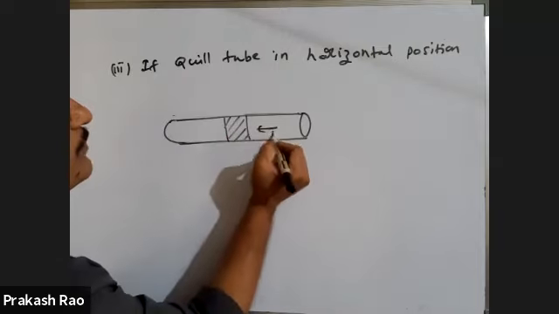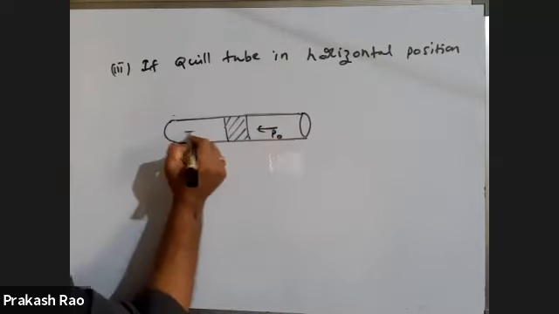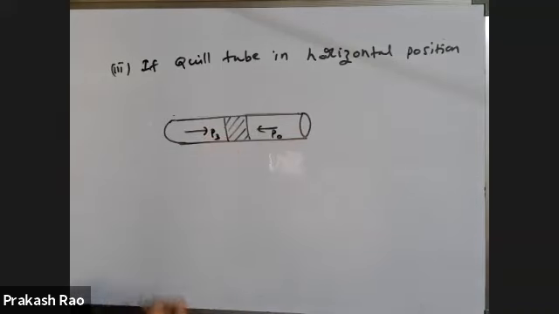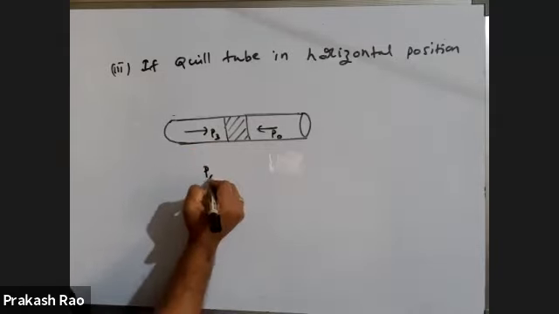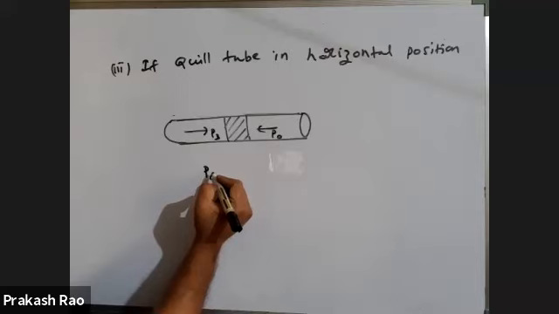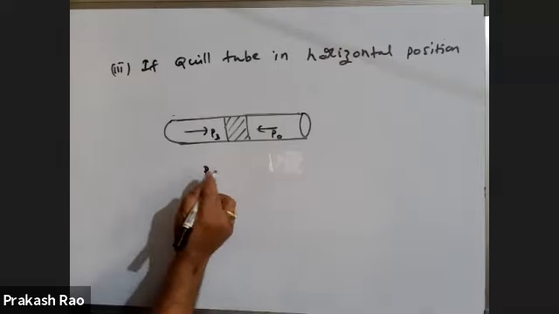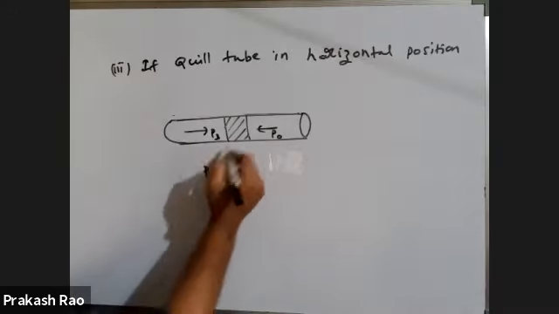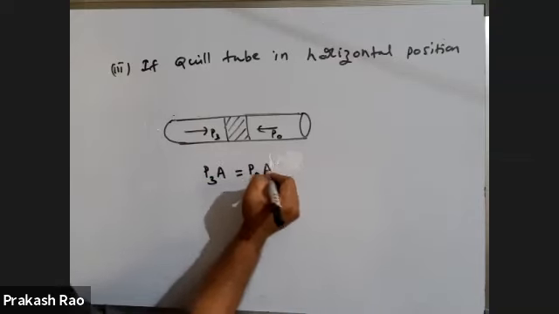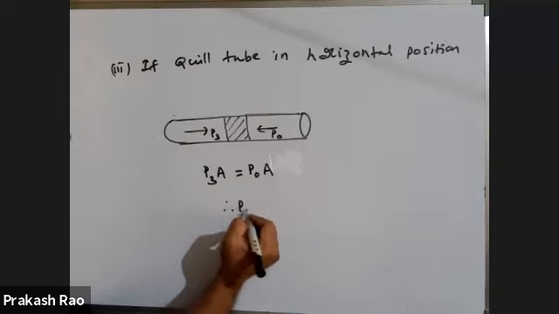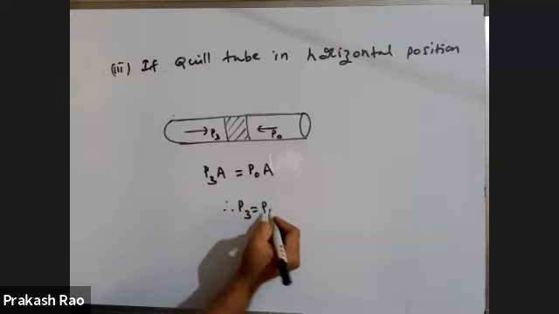This pressure P naught will act like this. This pressure P3 will act like this. There is no vertical force. Do you understand? So therefore P3 into A must be equal to P naught into A. A is cancelled. Therefore P3 is equal to P naught.